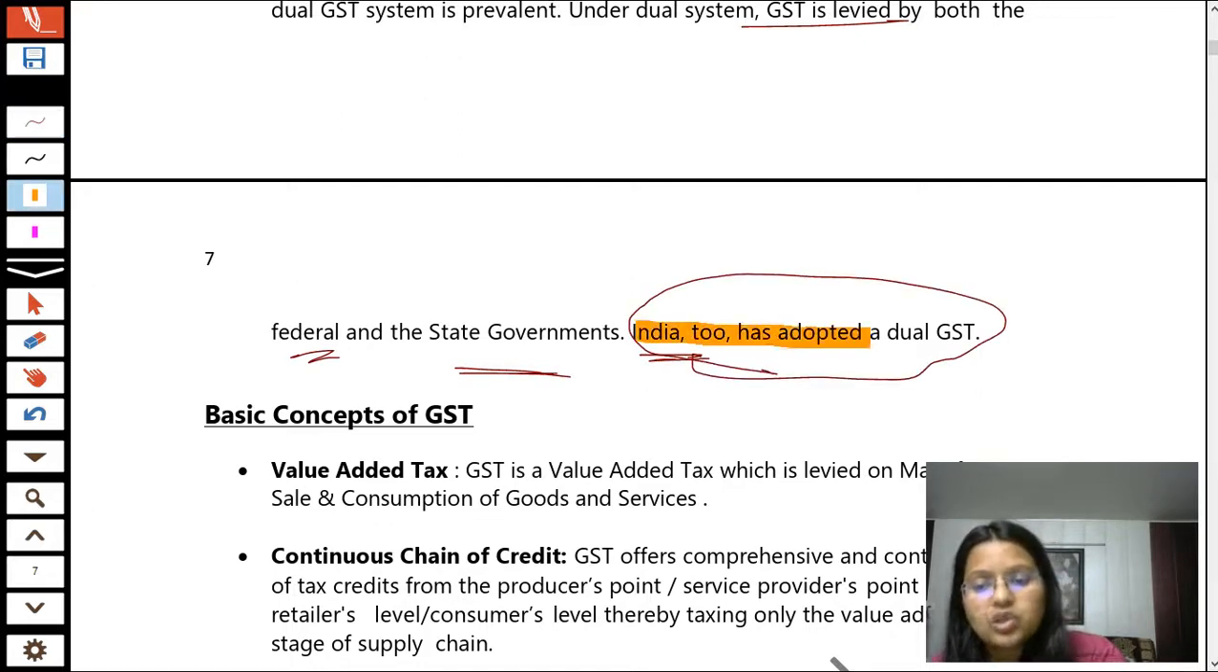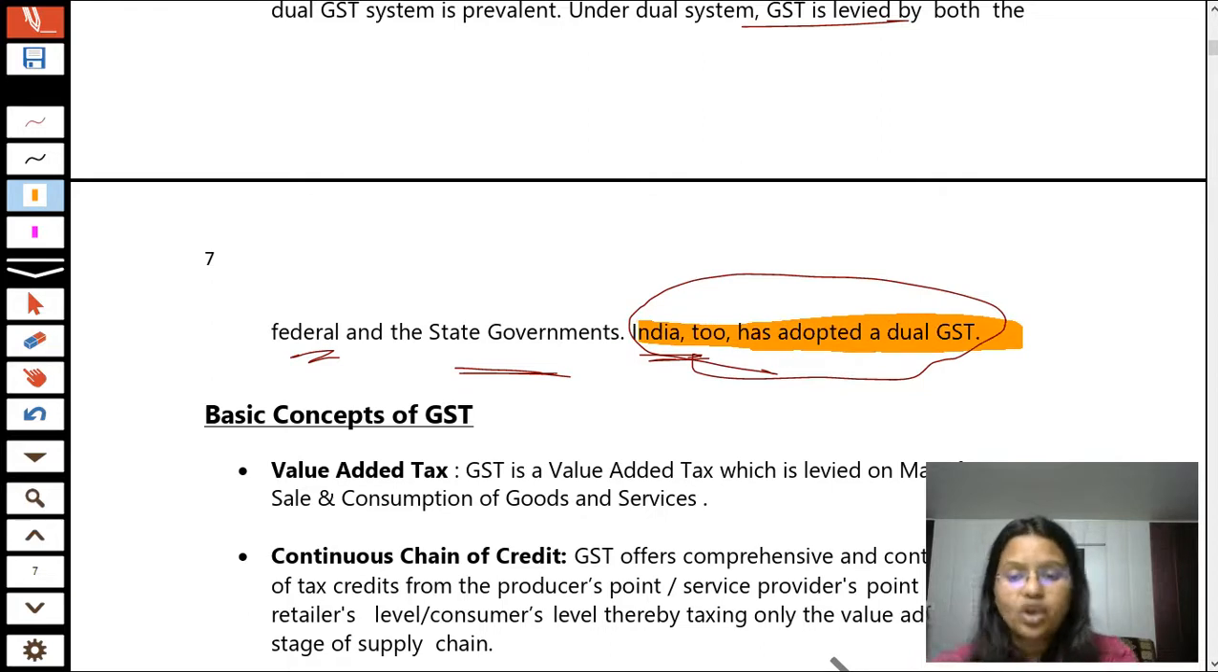They can also ask this question in your multiple choice part or in your theoretical part for 2 marks: in India, what kind of GST model is there? So in India there is a dual GST model, because both our governments are imposing taxes on us.